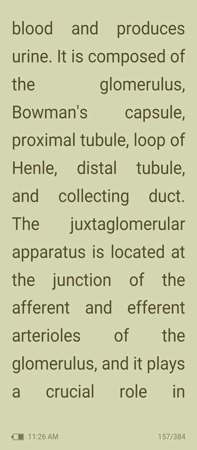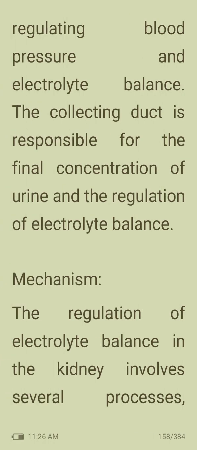The juxtaglomerular apparatus is located at the junction of the afferent and efferent arterioles of the glomerulus, and it plays a crucial role in regulating blood pressure and electrolyte balance. The collecting duct is responsible for the final concentration of urine and regulation of electrolyte balance.